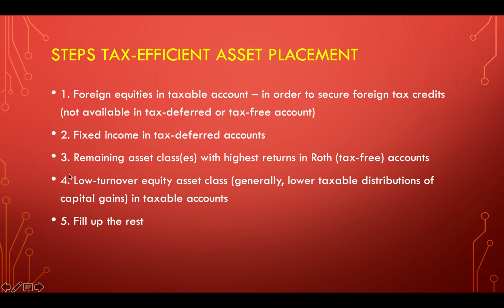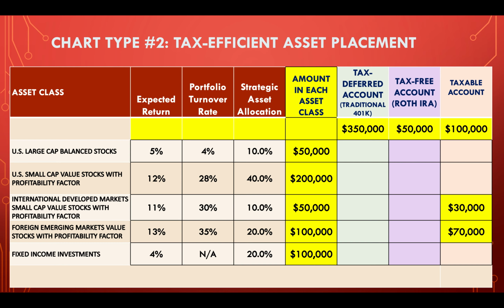And then we want to take a low turnover equity asset class. Generally speaking, whatever fund's got the lowest turnover, we want to put that in the taxable account. Now, a lot of the times, what we'll see is we don't get to this fourth step, and the reason is we've already filled up the taxable account with foreign investments, for example. The fifth step is just simply filling up all the rest. So here's a way of looking at this chart.